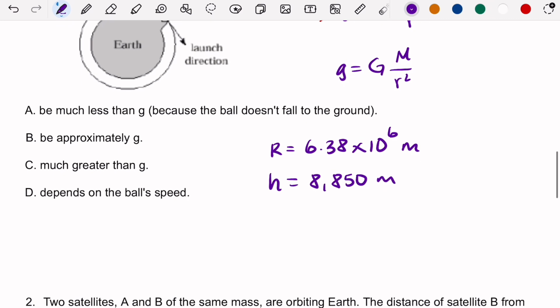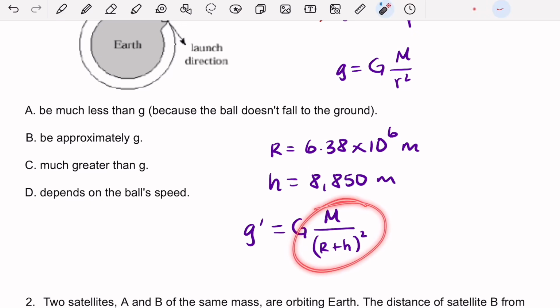So to find the new G, if you will, call it G prime, we would need to multiply the universal constant times the mass of the Earth, and then divide by R plus H, and then square that.